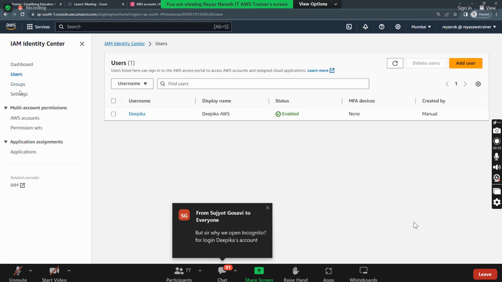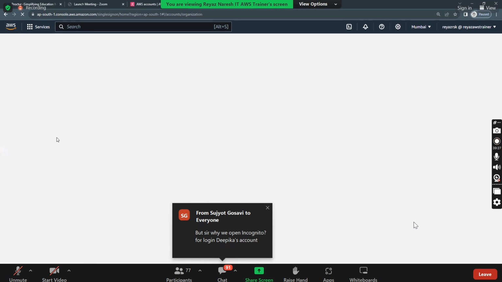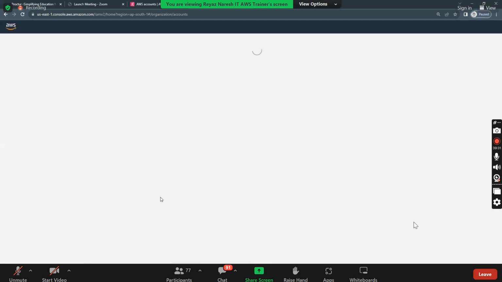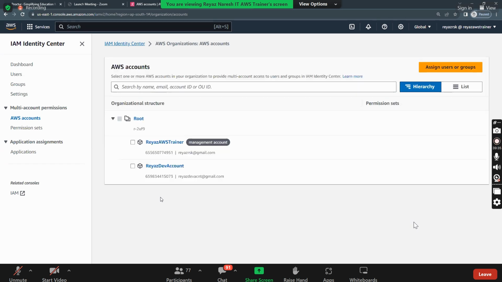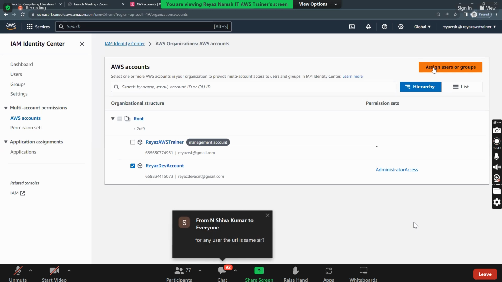Go to AWS accounts and you might have the production account also there. Select that account and assign the user for that particular account. Here you might have prod, select it, assign it and give proper permissions. This is called SSO. With a single username and password, she can now log into multiple root accounts.